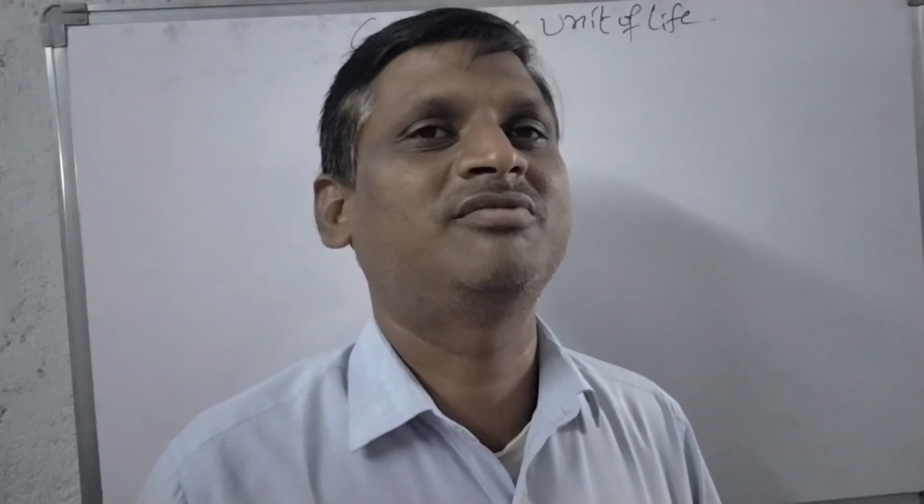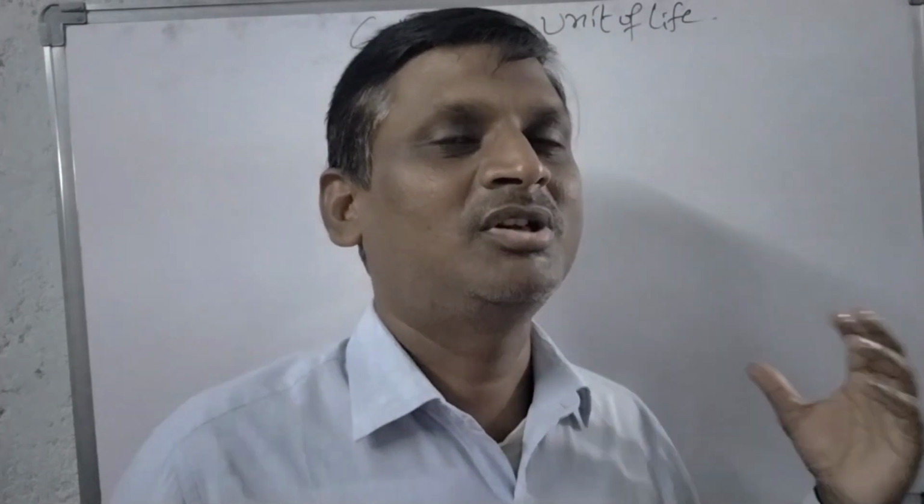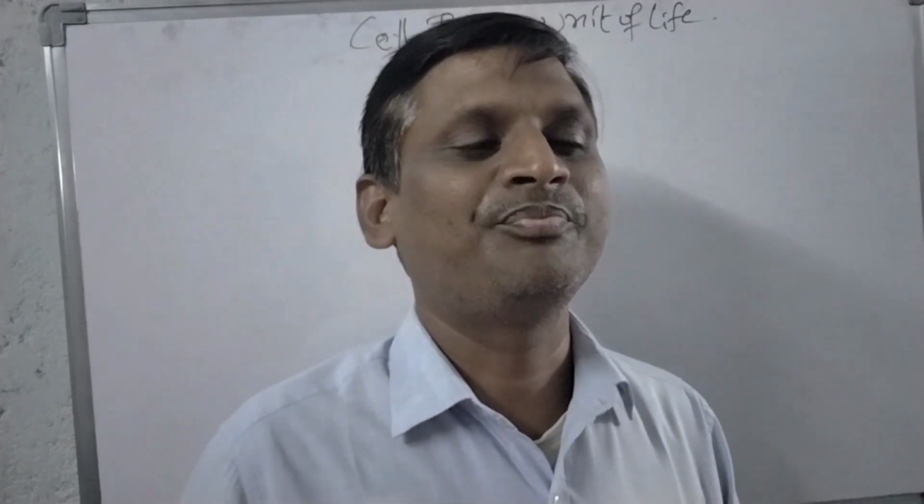These are the different discoveries made by Anthony van Leeuwenhoek. This is all we discussed in the last class, so you can refer to it once. Then we shall continue the chapter, the cell, the basic unit of life.